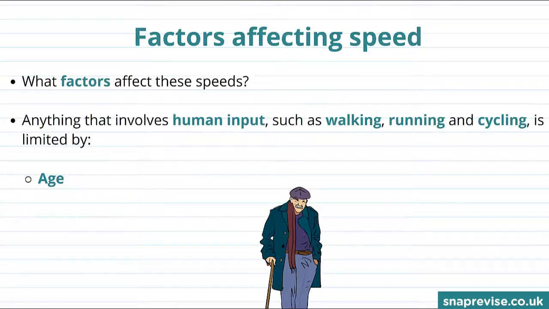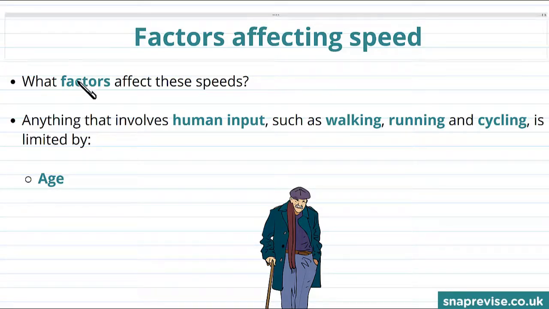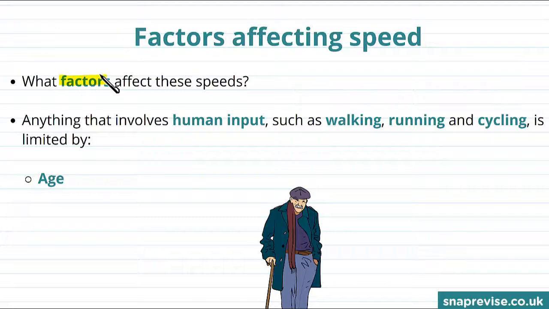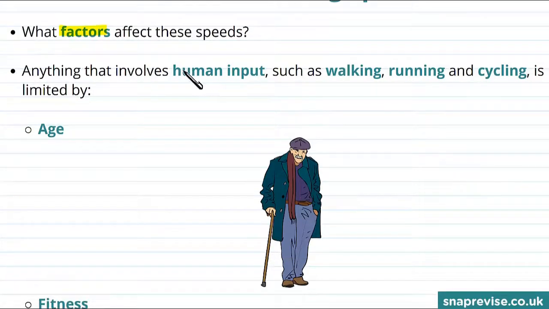Now let's talk about some of the factors that affect the speeds that objects move at. So what are these factors? Well, let's start with human things. Well, anything that involves human input.